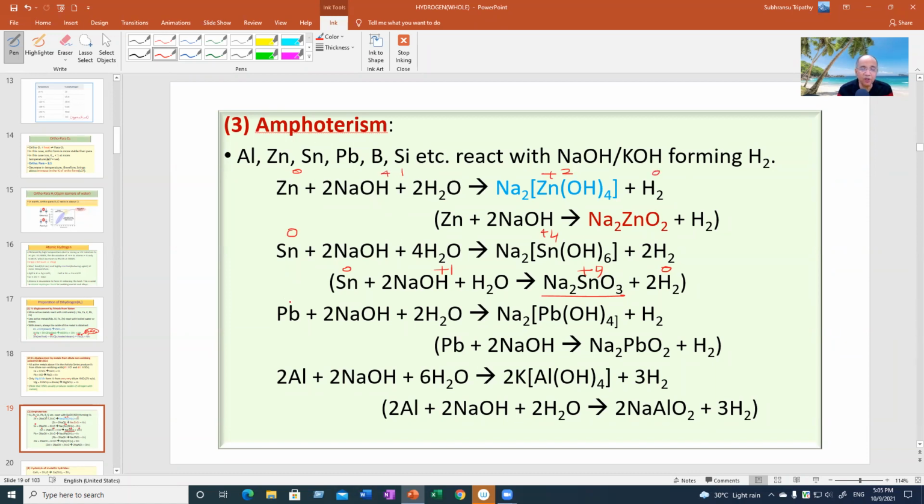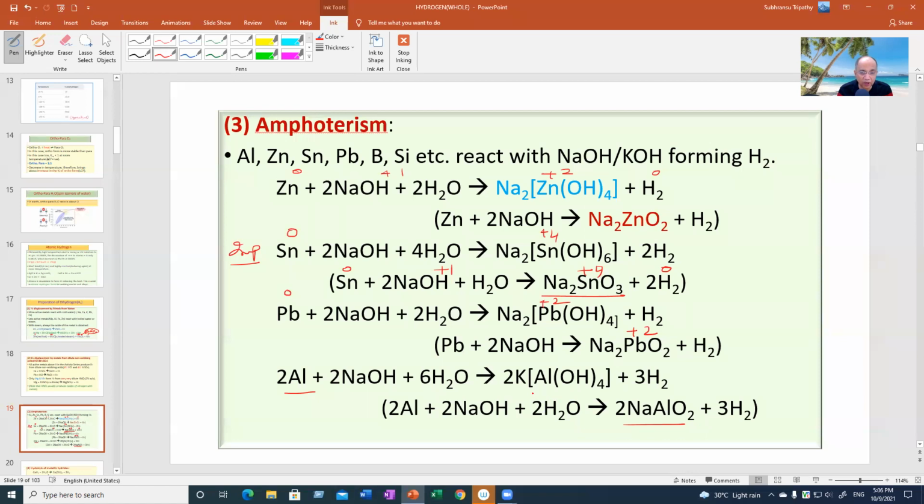Lead, because the plus 4 state of lead is unstable due to inert pair effect, it goes to +2 state. That is plumbite, not plumbate. But here you have to remember that tin goes to +4 state, giving you stannate, not stannite. Aluminum has no variable valency, so this is aluminate. I say it meta-aluminate because there is another aluminate called orthoaluminate, AlO3, which is also formed, but predominantly meta-aluminate is formed. But in every literature, you will be finding it as aluminate, simply aluminate. It's not wrong, but it should be correctly meta-aluminate.